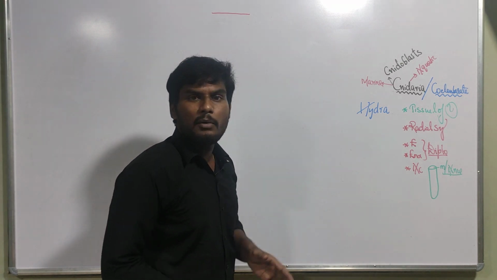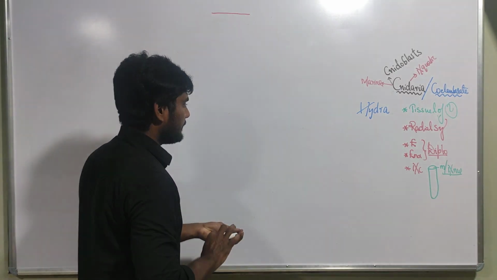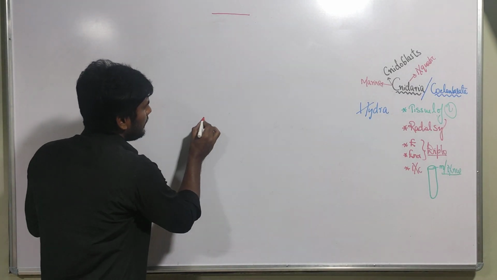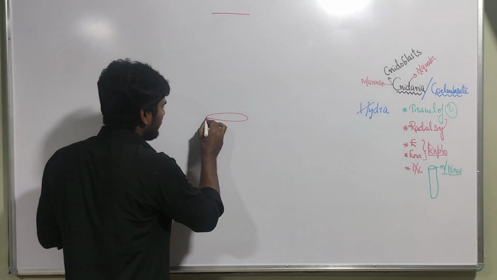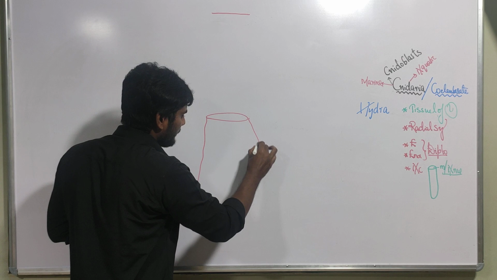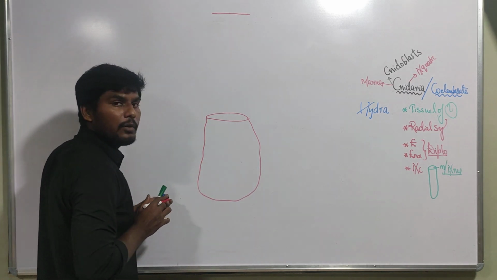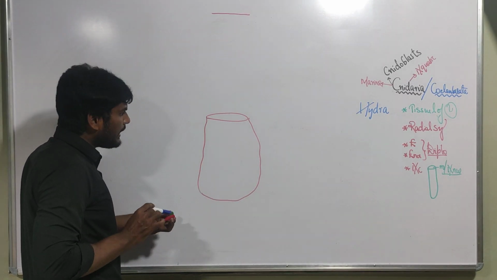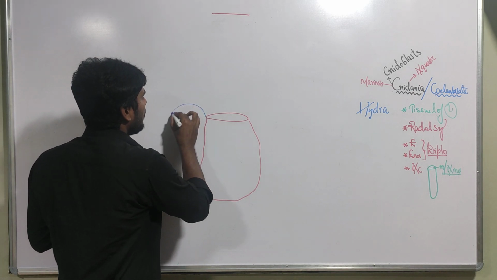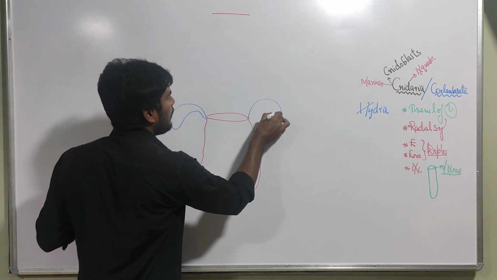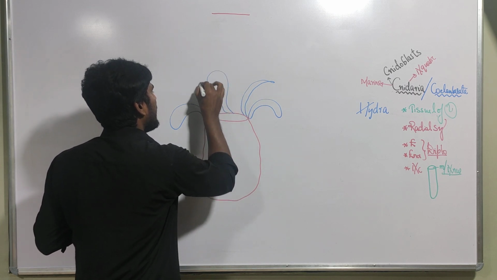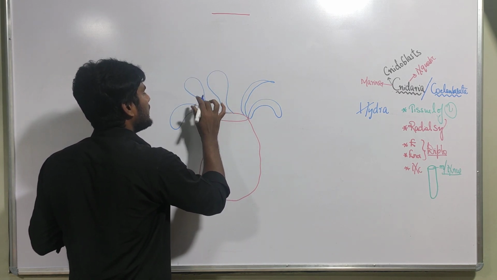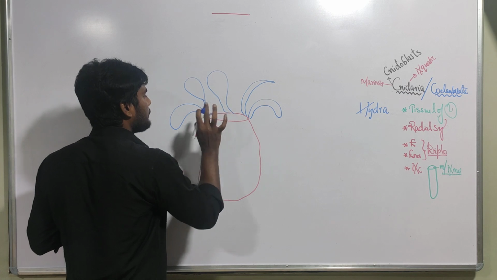Now let's make the diagram of Hydra. A large opening will be present, and I will tell the name of this large opening. This is the body of the organism, and the entire body has a number of tentacles which help in locomotion and so on.